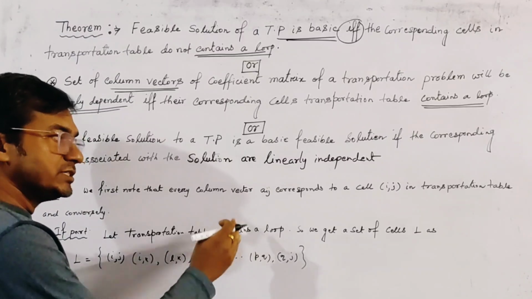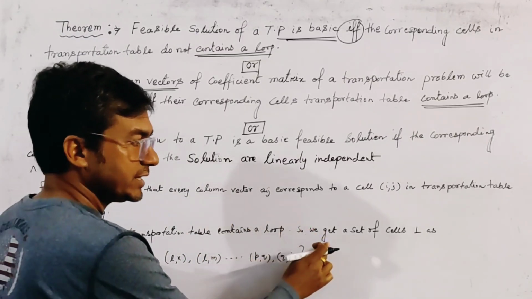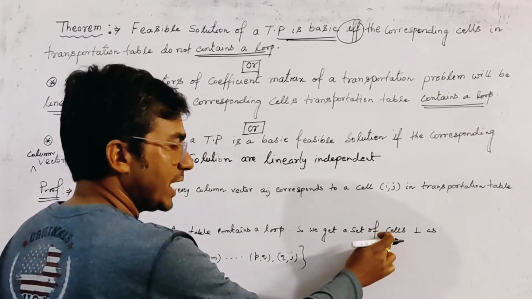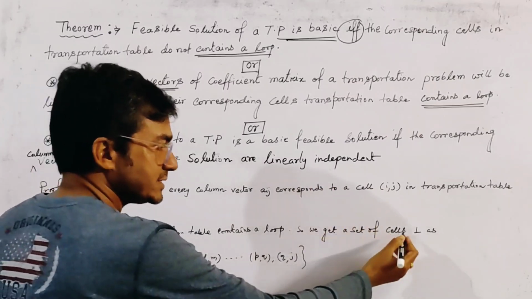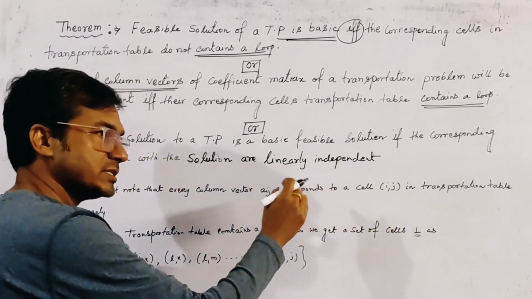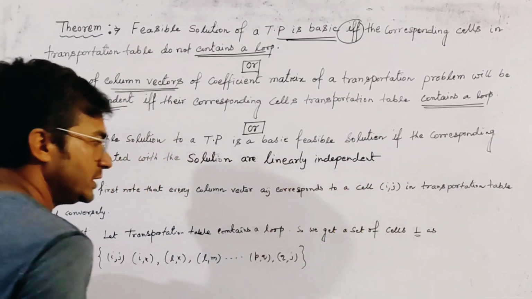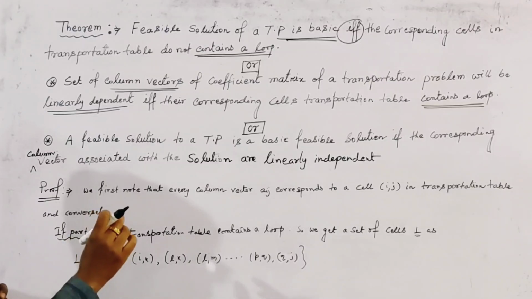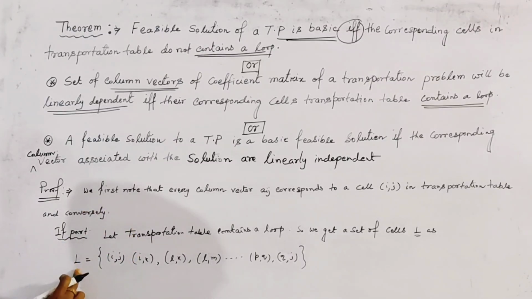Since it contains a loop, we get a set of cells and we name this set L. L is equal to ij, then ik, because this cell and this cell are in the same row.